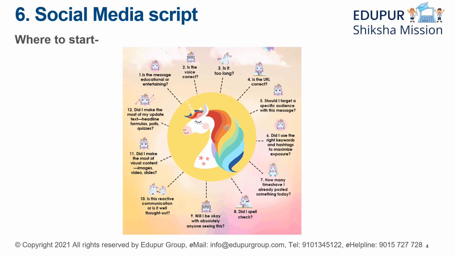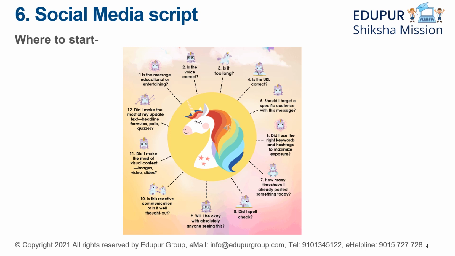So make sure that your content is visible, or let's say your content can be read by anyone, irrespective of the ages. Then for number 10, is this reactive communication, or is it well thought out? So always do this, after you write or even before you write, know whether it's controversial, or whether it's a hot trending topic, and go through these things very carefully.